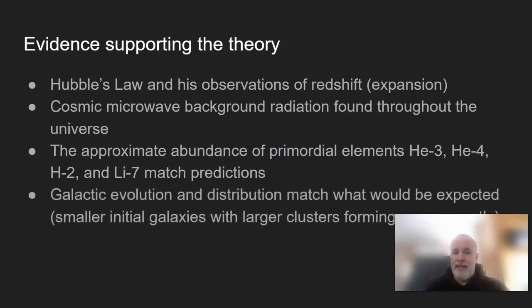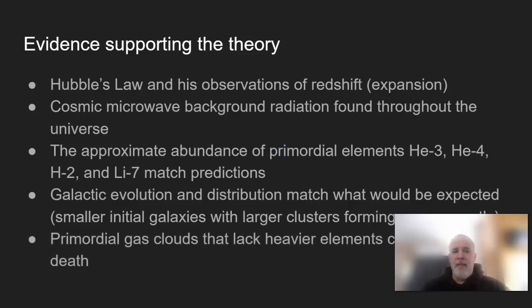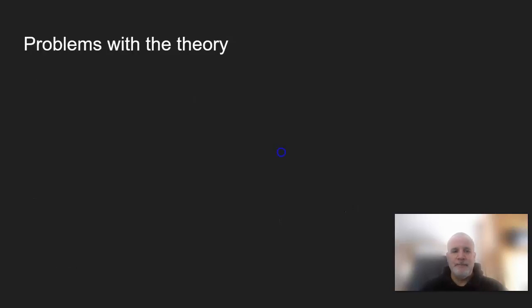Galactic evolution and distribution match what would be expected. So kind of the smaller initial galaxies with larger ones forming that are newer. So the newer galaxies tend to be the bigger clusters and things, and the older ones tend to be smaller. And then there are primordial gas clouds that lack heavier elements created in star death. So these old gas clouds don't have the bigger, heavier elements that we would expect when stars blow up. And we'll talk about stars blowing up later on in the semester.